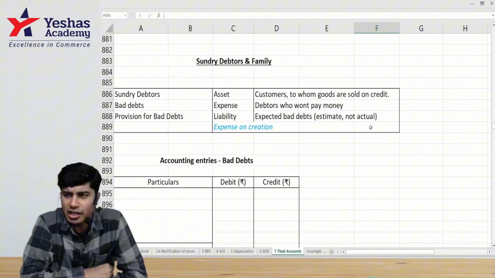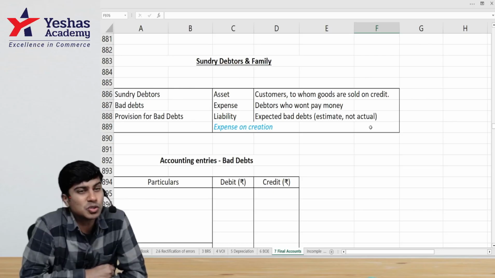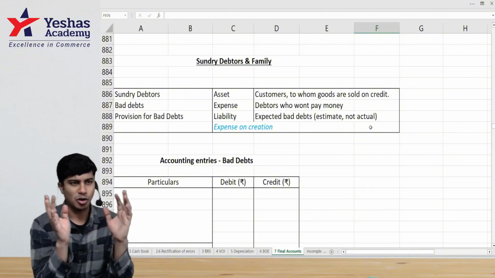You must have all done final accounts questions. A final accounts question of a sole proprietor is incomplete without adjustment on sundry debtors. I mean, Sundry Debtors and family. In this family, we have three prominent characters.